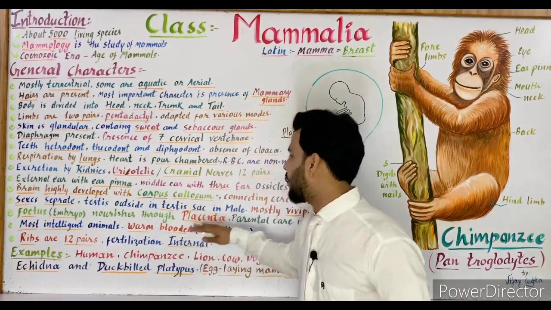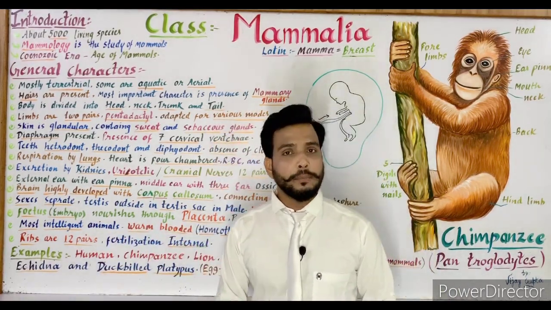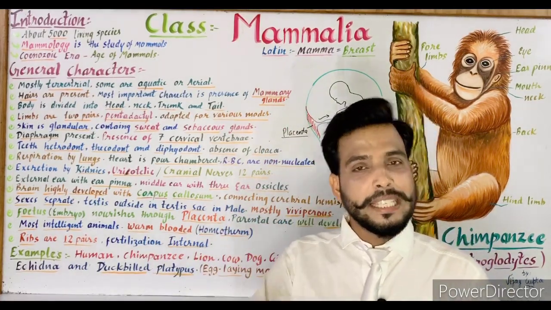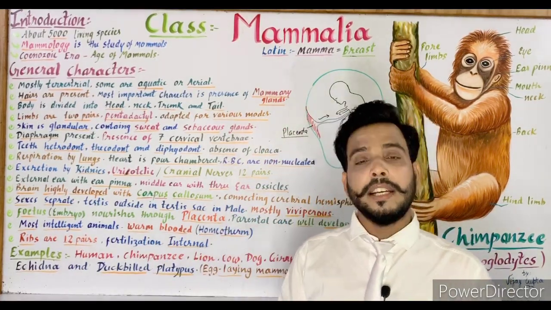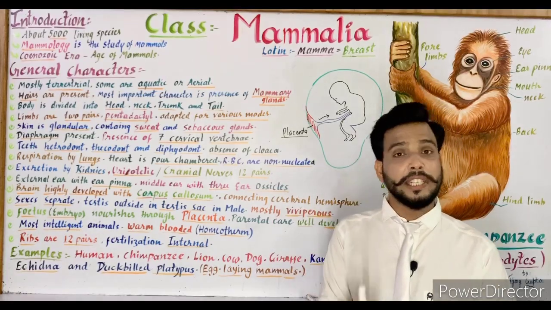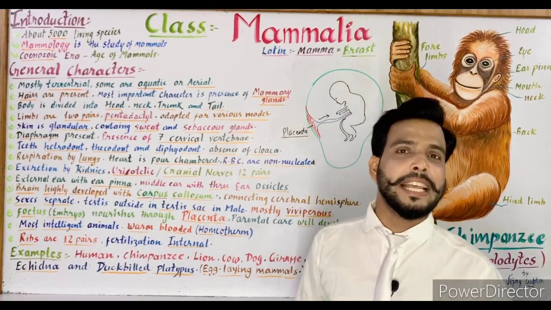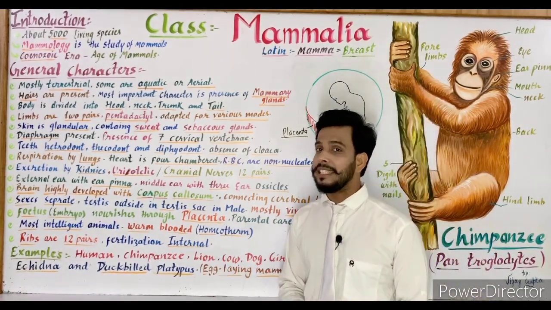The fertilization is internal. When the male releases their sperm inside the body of the female, and fertilization takes place inside the body of the female, then this type of fertilization is known as internal fertilization. So the fertilization is internal.